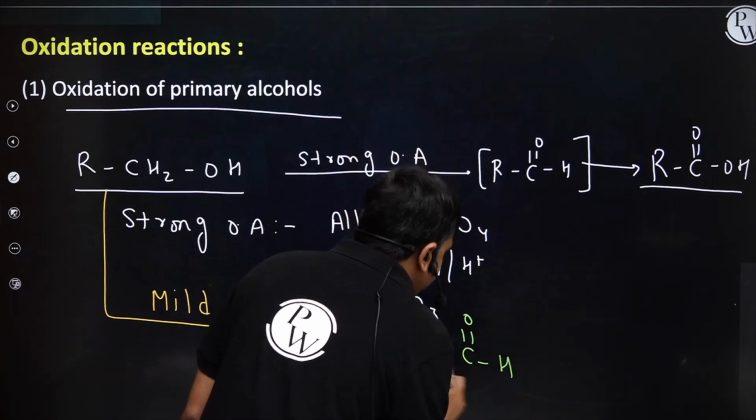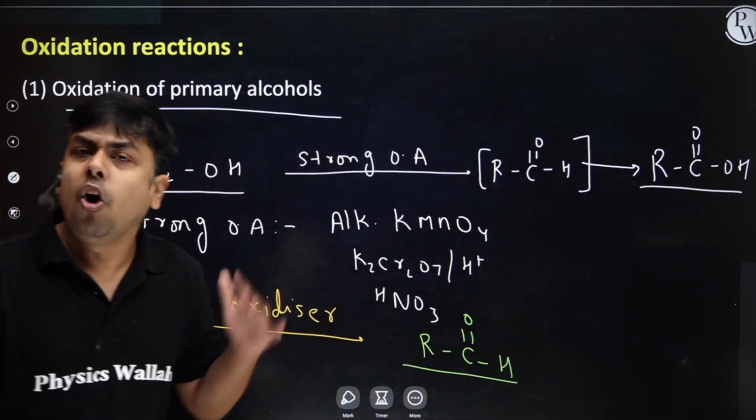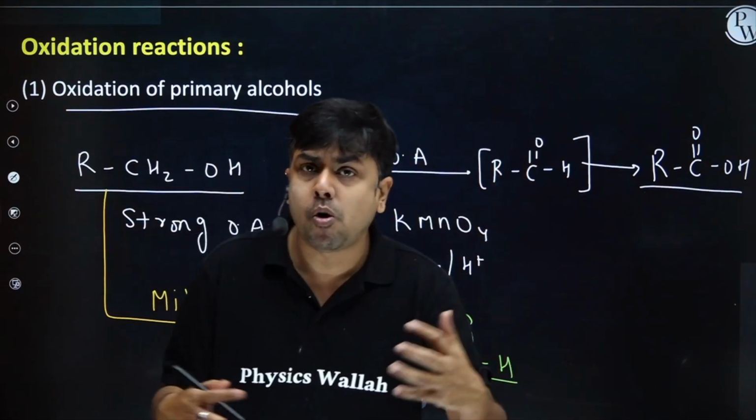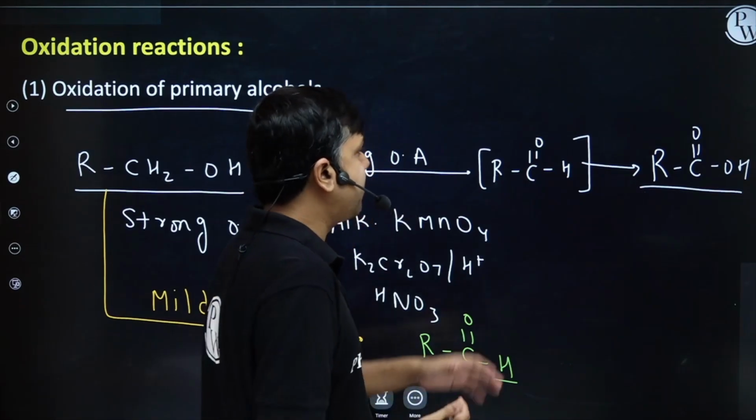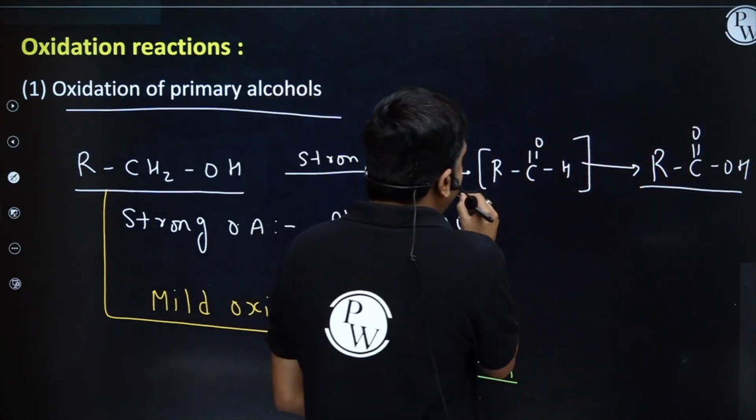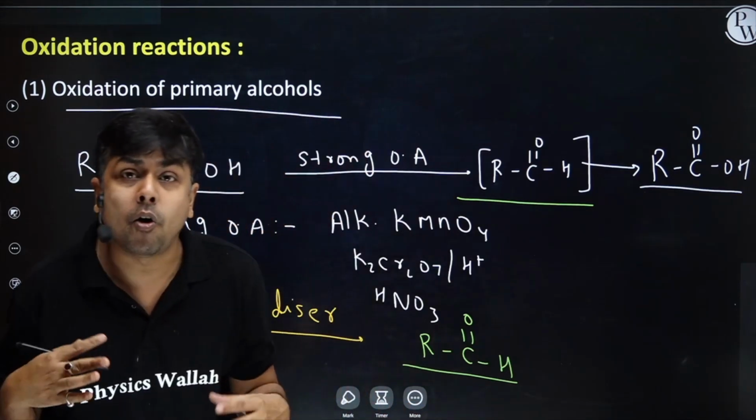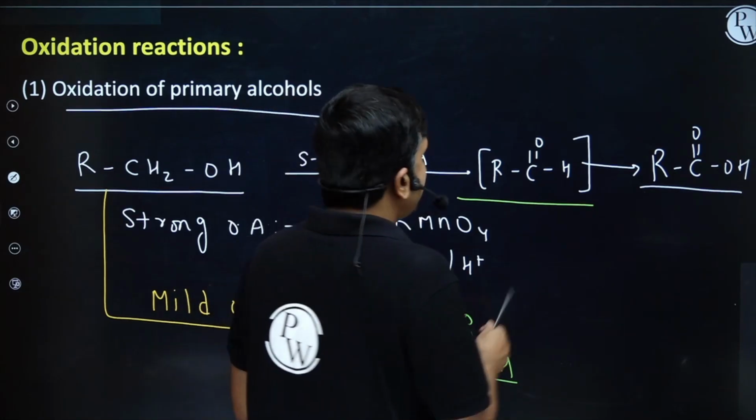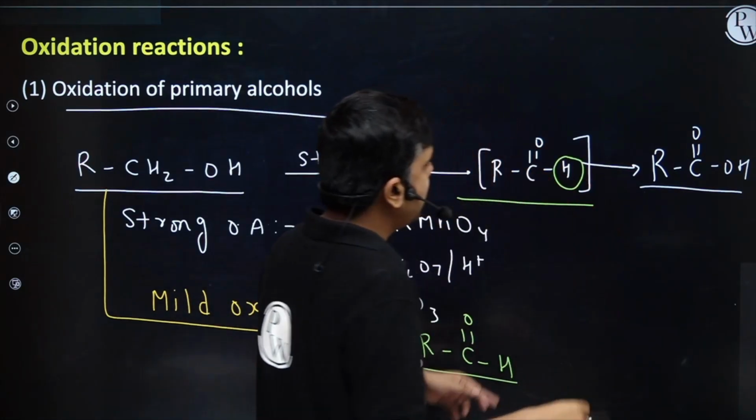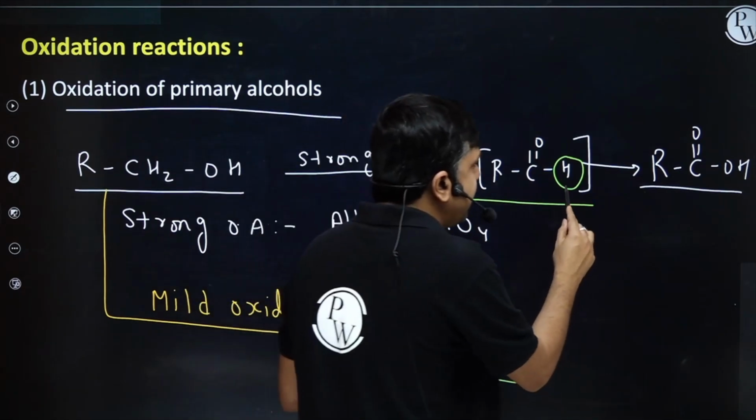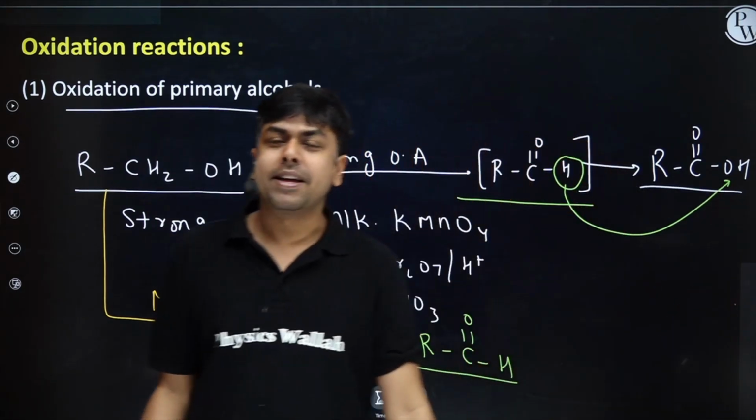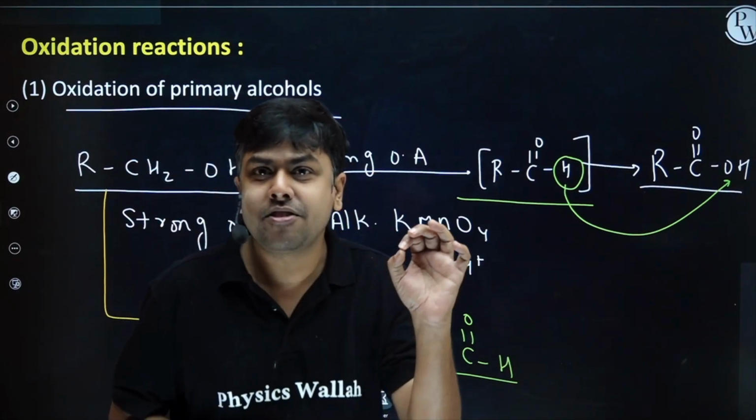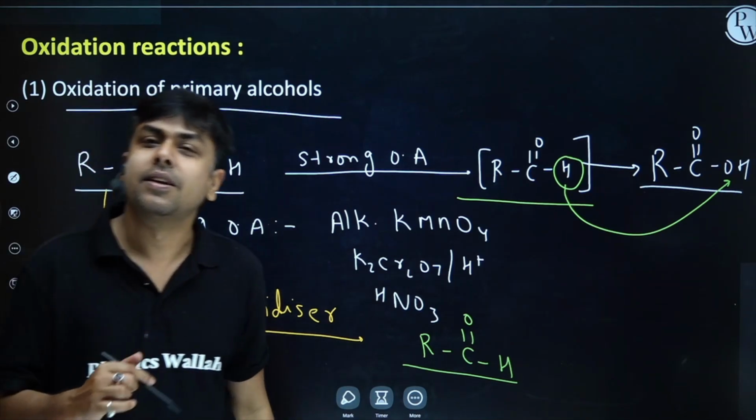Primary alcohol on treatment with a mild oxidizer always generates aldehyde, whereas primary alcohol on treatment with a strong oxidizer always generates carboxylic acid, because the aldehyde part is also getting oxidized. Now you may say, why is the aldehydic part also getting oxidized? Yes, because it has one replaceable hydrogen. This hydrogen is getting replaced by the OH group. Am I clear, students? Primary alcohol, strong oxidizer, acid; mild oxidizer, aldehyde.